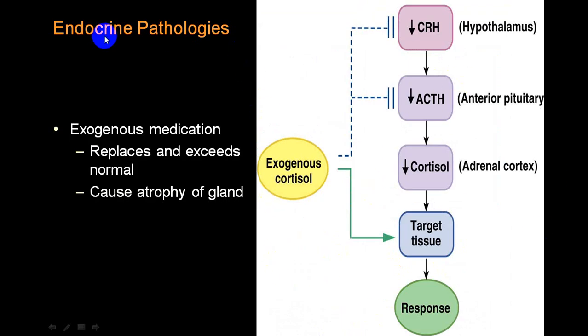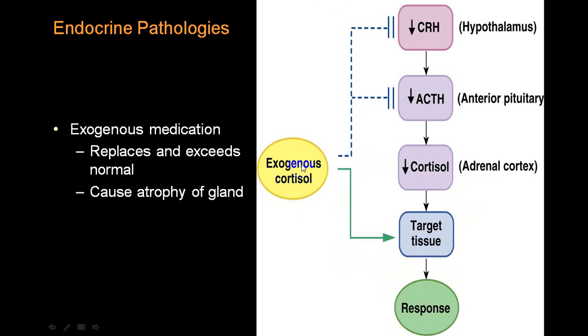So this is that particular. Now if from outside you give a hormone which inhibits ACTH, which inhibits CRH, and it has got direct effect on a target tissue producing a response, it also inhibits the adrenal cortex. Now if this medication level is more, it will produce increased response. We'll call it exogenous medication producing a response, which we call iatrogenic.